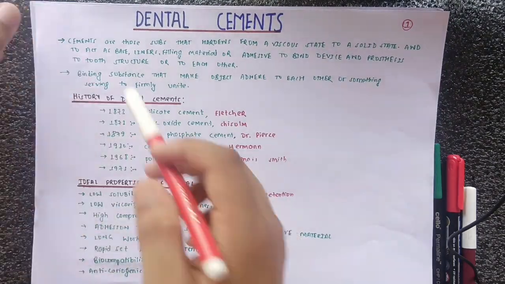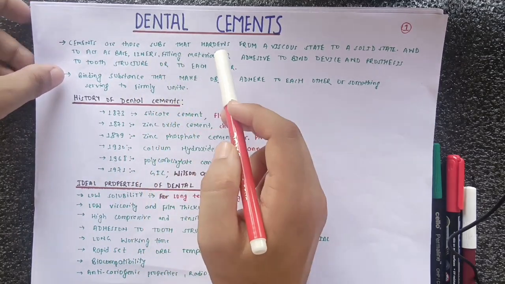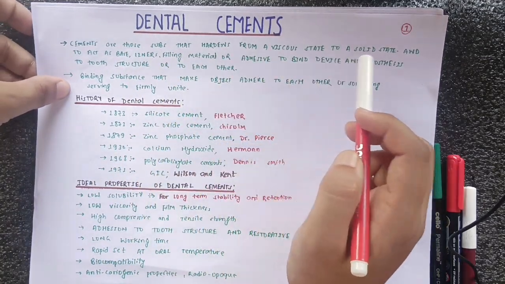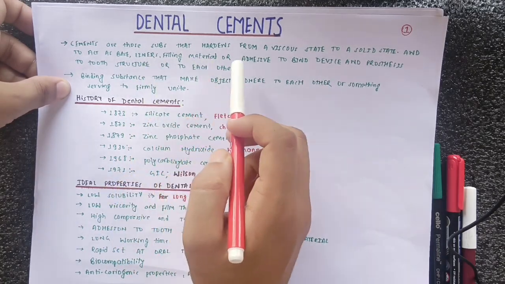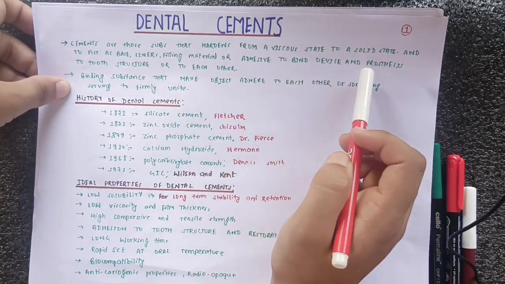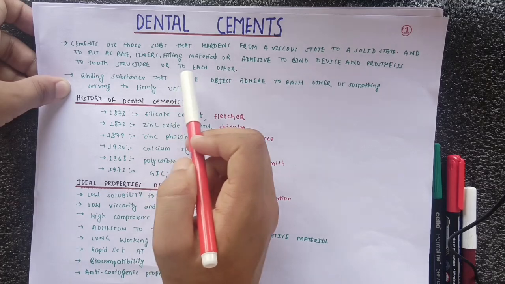As we know, cements are substances that harden from a viscous state to a solid state, to act as a base, liner, filling material or an adhesive to bind devices and prostheses to the tooth structure or to each other.